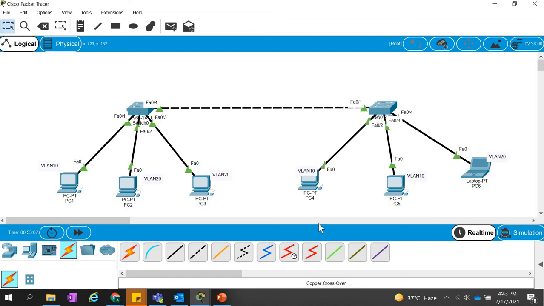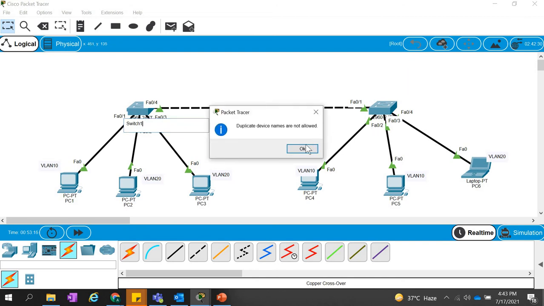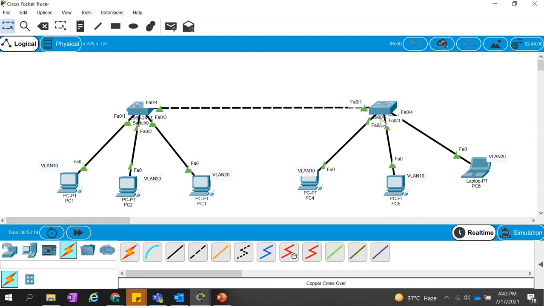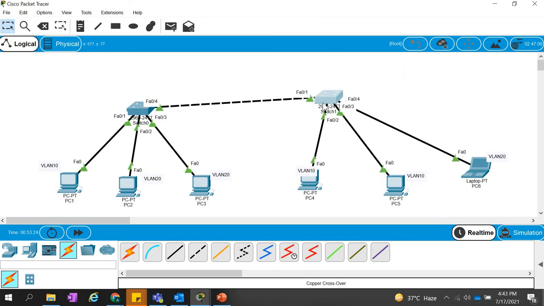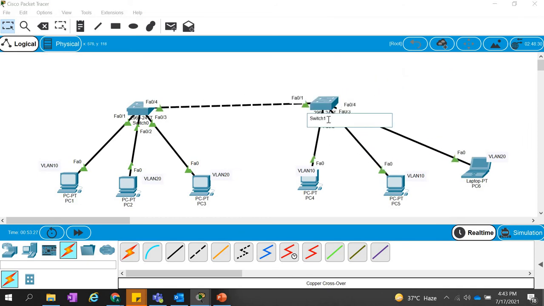Now, can we ping any of the computers on switch 2 from switch 1? This is switch 1 and this is switch 2. Where is my switch name? Here it is. Are we able to ping any of the computers of switch 2 from switch 1? Can we or not? Guys, I'm curious for your response. No, you can't ping. Exactly, we cannot ping.